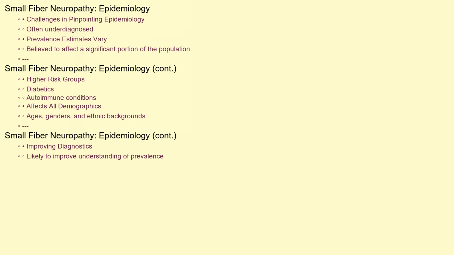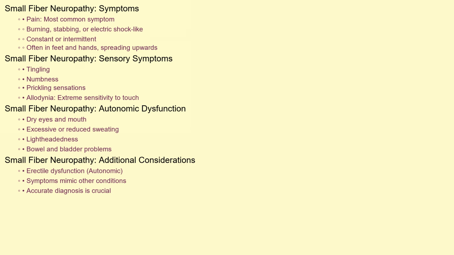Pinpointing the exact epidemiology of small fiber neuropathy is challenging, partly because it's often underdiagnosed. However, research suggests it's more common than previously thought. Prevalence estimates vary widely, but it's believed to affect a significant portion of the population, especially those with diabetes or autoimmune conditions. As diagnostic techniques improve, we're likely to see a better understanding of how widespread this condition truly is. It affects people of all ages, genders, and ethnic backgrounds.